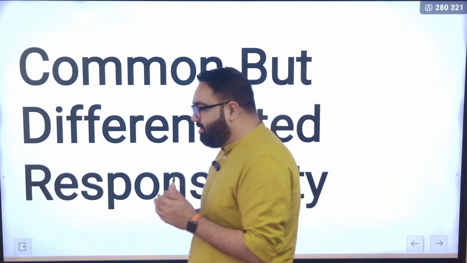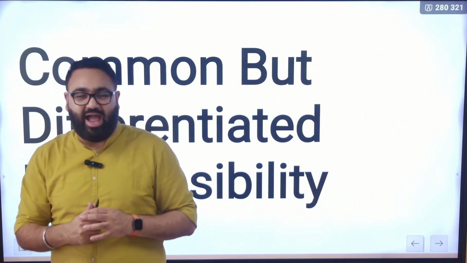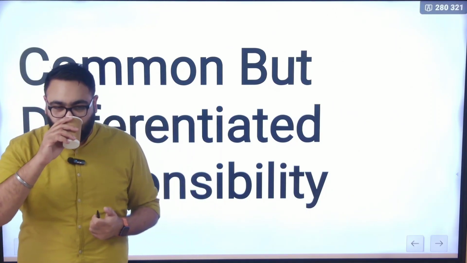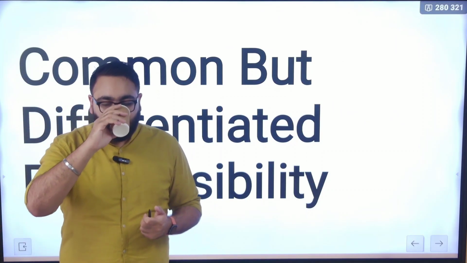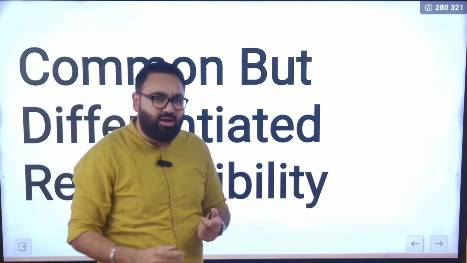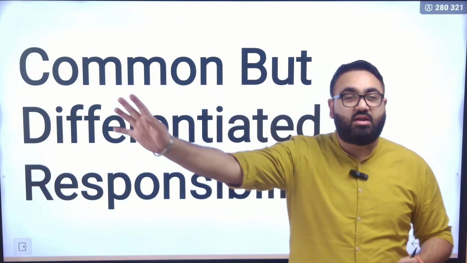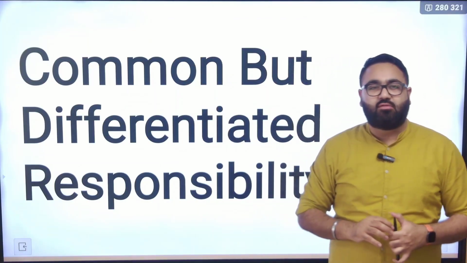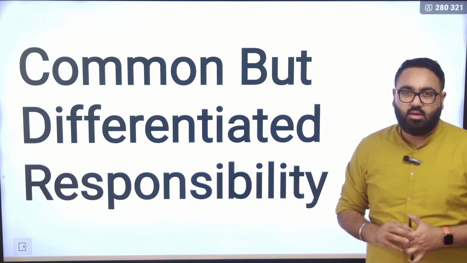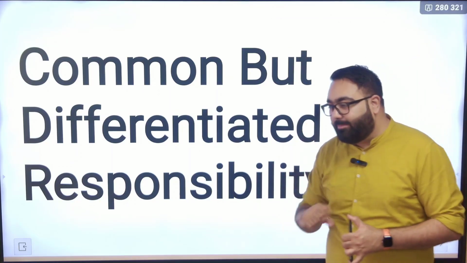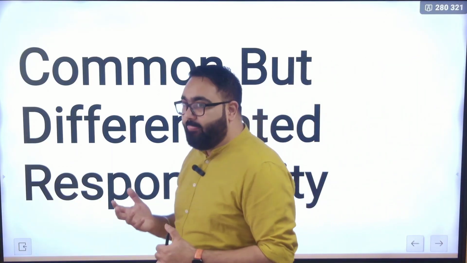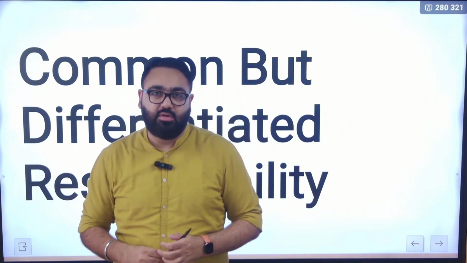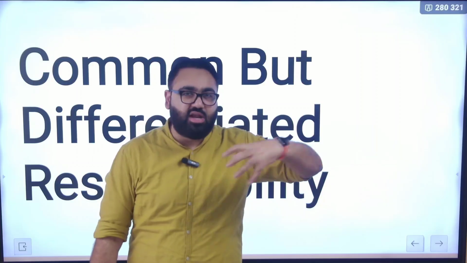The second part of the problem is who should take action. The developed world wants everyone to take action. For example, developed countries want every country to stop burning coal. Every country should stop using whatever is harming the environment. But this is the problem. Developing countries like India say that now it is our turn to become developed. When you were becoming developed, we did not say anything.